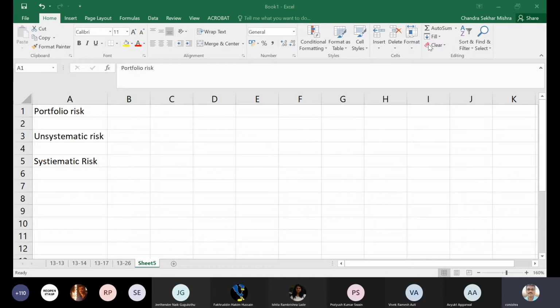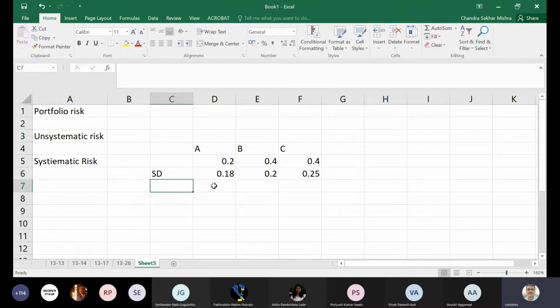Now, to quickly recapitulate, if I take an example of stocks A, B and C, you have weightages, let's say 0.20, 0.40, and 0.40. Then we need the standard deviation of returns of A, B and C, let's say 0.18, 0.20, and 0.25.